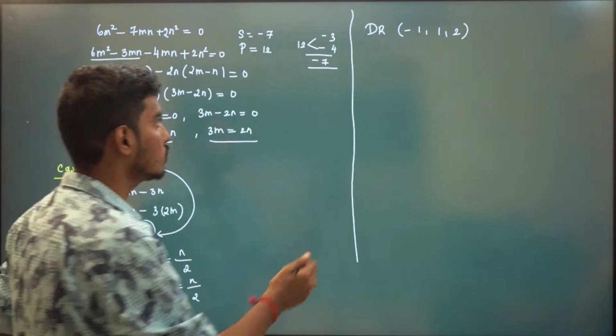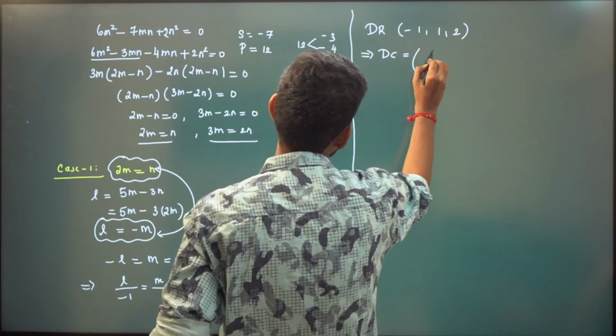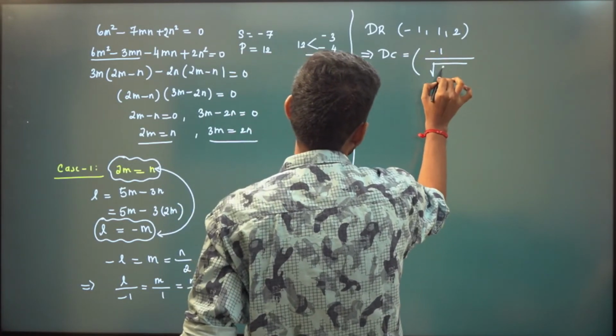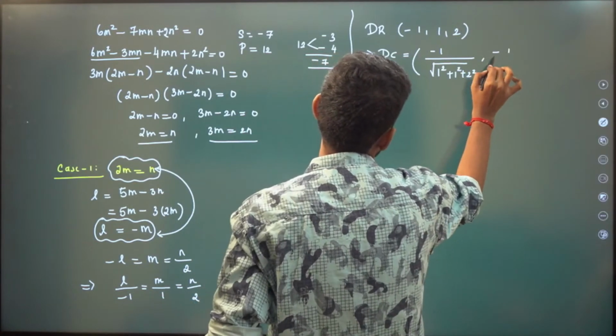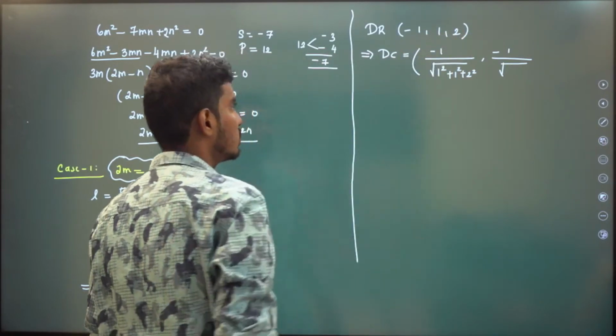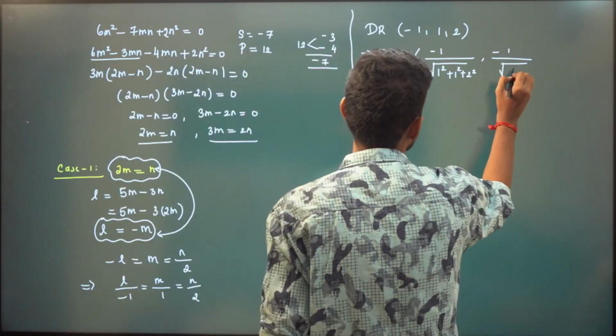How to find direction cosine if you have direction ratio? You just have to divide by its norm, normalize this. So 1 square plus 1 square plus 2 square, that is 1 plus 1 plus 4, so we will have 6.